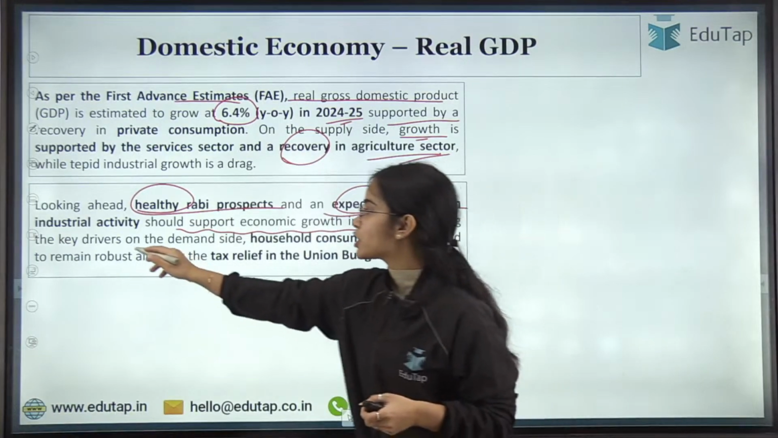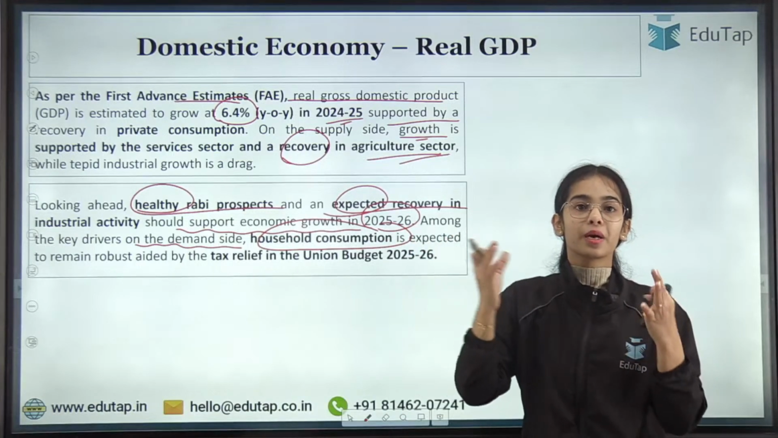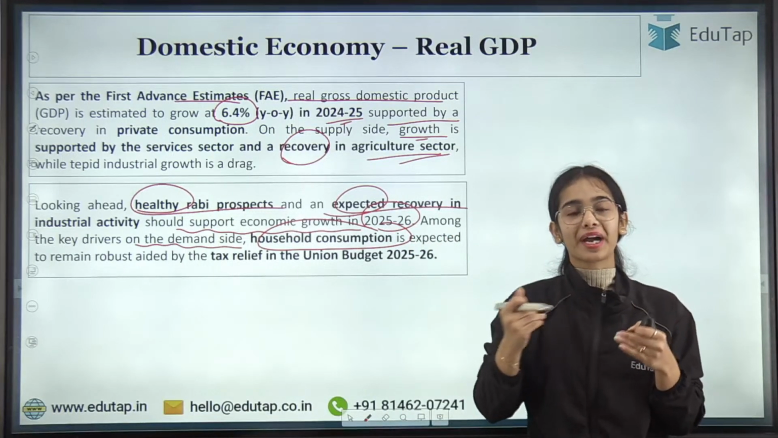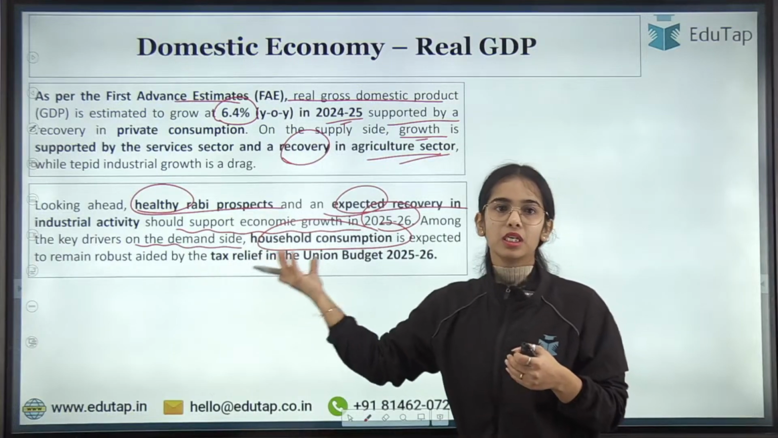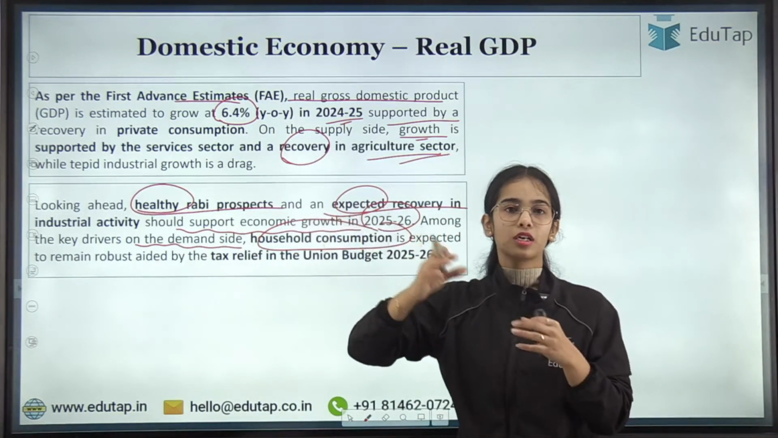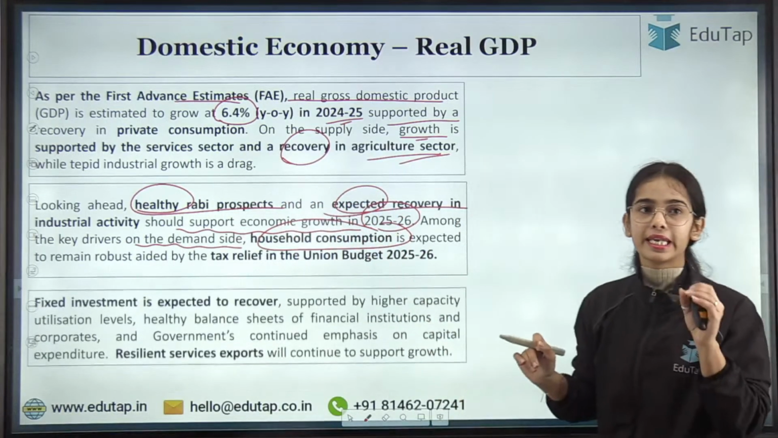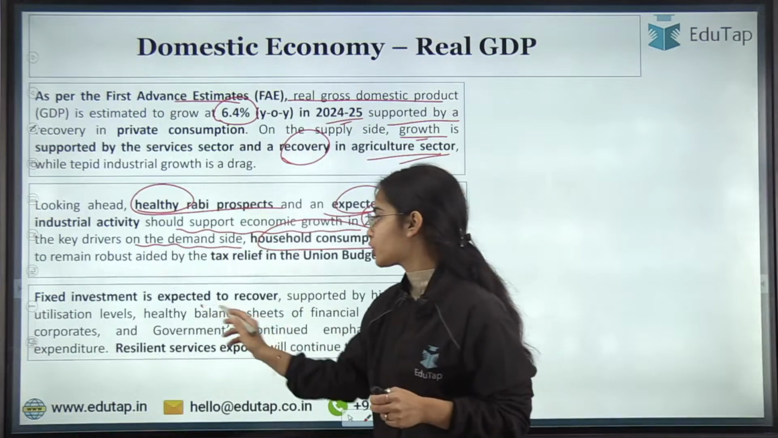Among the key drivers on the demand side, household consumption is expected to increase because of the tax relief being provided to the people under the Union Budget of 2025-26, as the income limit for the rebate has been increased. Okay. Next is fixed investment is expected to recover.